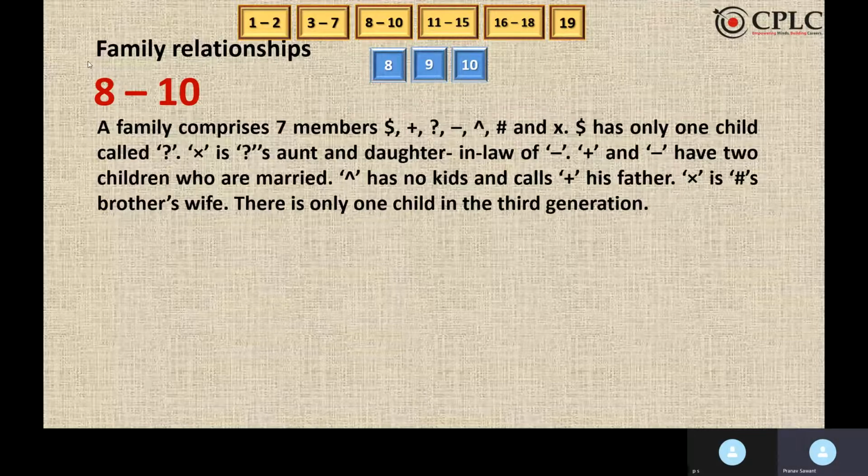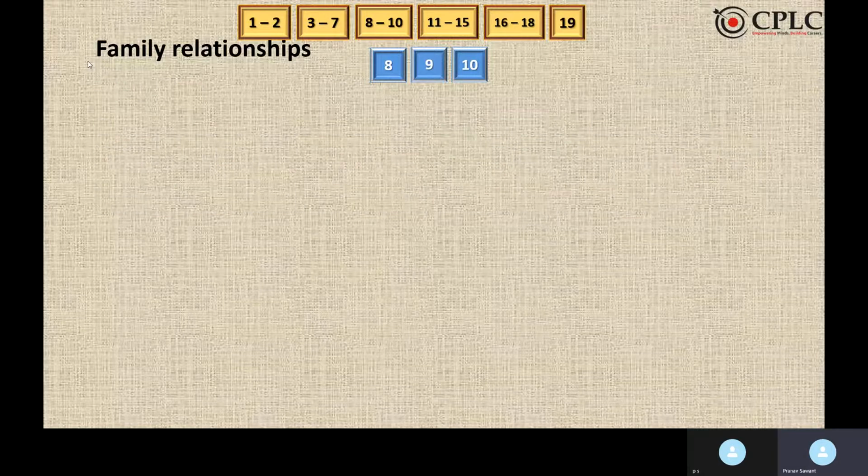Firstly, it is known that dollar has only one child and dollar's child is question mark. Also, X is question mark's aunt and daughter-in-law of minus. So let's try to figure out all the possibilities that we have. Now there would be 4 possibilities. First, X is the sister of dollar. So we can say that X is aunt of question mark.